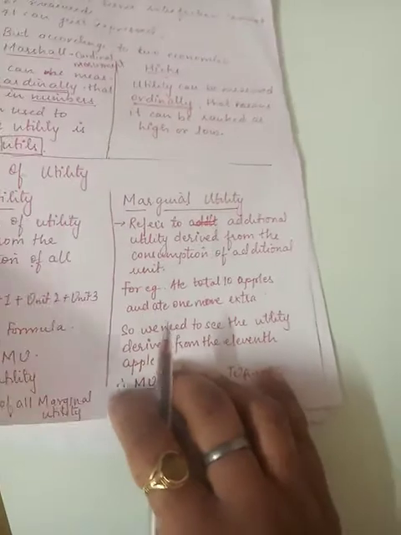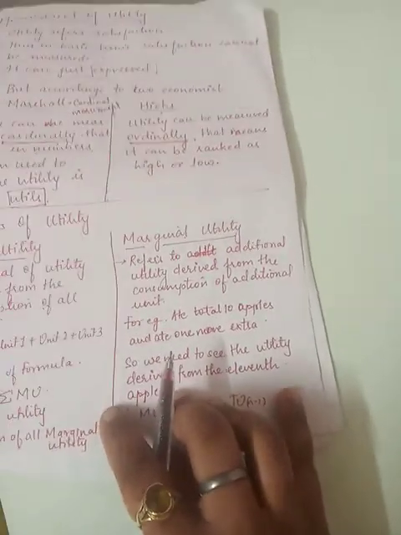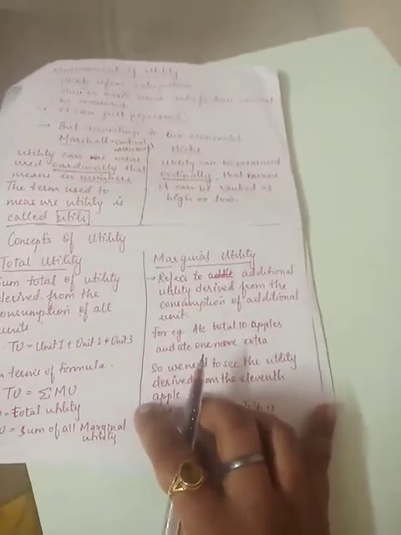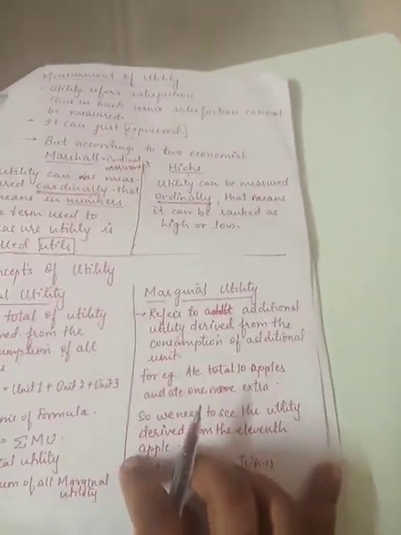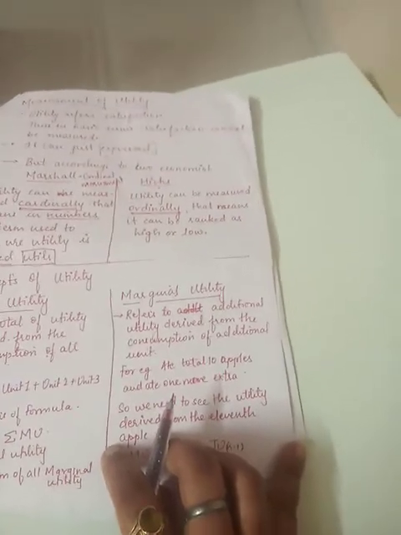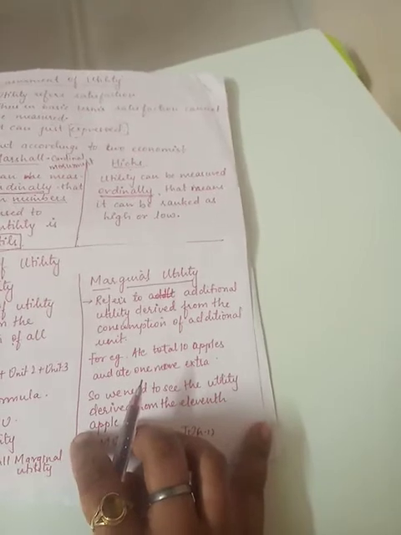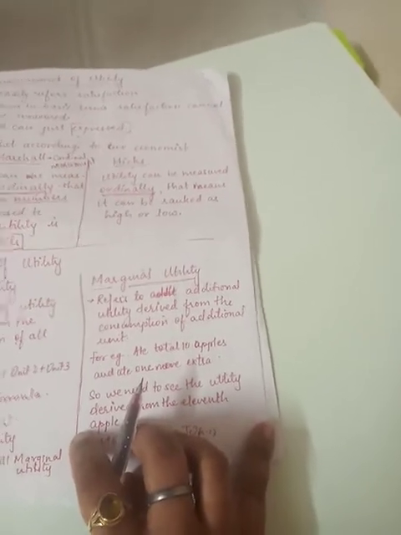Moving ahead to the concept called marginal utility. What is marginal utility? The utility that we derive from the additional consumption. For an example, I ate 4 chapatis, then I took one more, the 5th chapati. So I'm not thinking about the first 4 chapatis. I would be thinking in mind of the 5th chapati I have eaten.